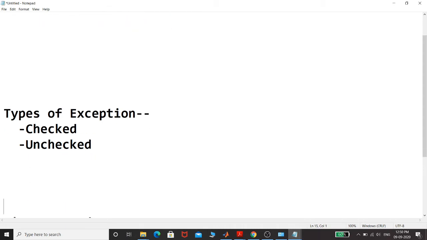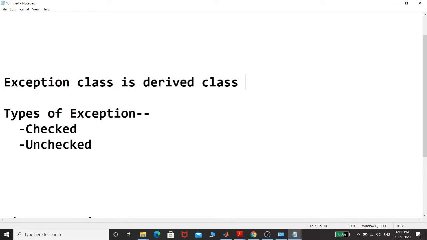Now there are two types of exceptions. One is checked exception and second is unchecked exception. One thing that you should remember is that all the exceptions in Java are directly derived from the Throwable class. Exception class is a derived class of Throwable, right? Throwable is a class, and your Exception class is a derived class of this Throwable class, right? This you should remember always. And there are two types of exceptions: checked exception and unchecked exception.